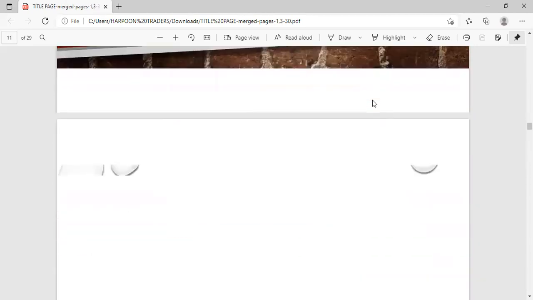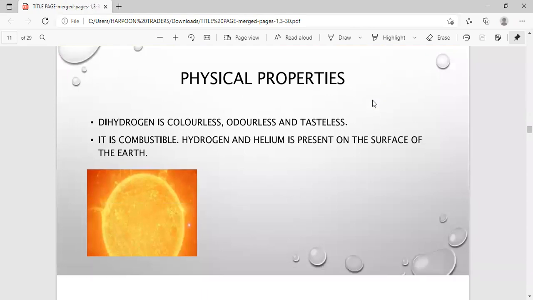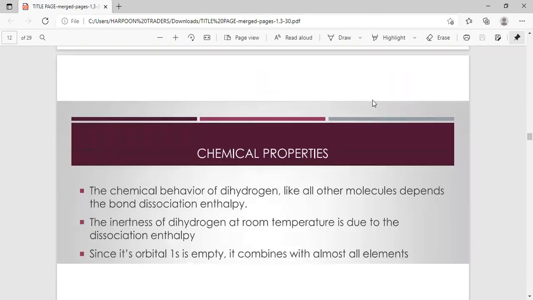Properties of hydrogen. Hydrogen gas is a colorless, odorless, and tasteless gas. It is insoluble in water. It is a highly inflammable gas and burns with a blue flame. It adsorbs on the surface of certain metals. Its electronegativity is 2.1.